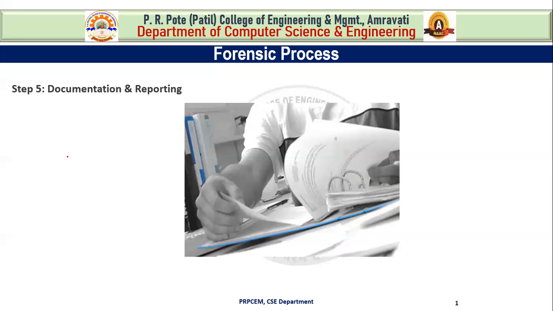And the last step is documentation and reporting. The principle behind documentation and reporting is that the investigator must document completely and accurately each step in their investigation from start to end. This is a very important step: the investigator must document each and every step during their investigation in detail from start to end. The aim is to allow others following the steps outlined in the documentation to reproduce the investigation and reach the same conclusion. Now, what is the benefit of this documentation and reporting?